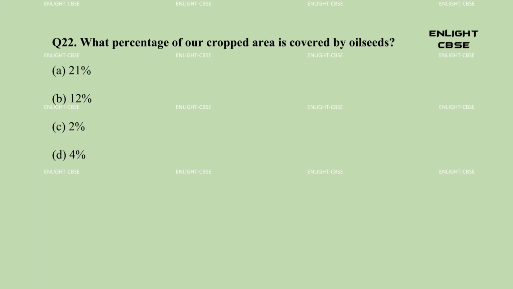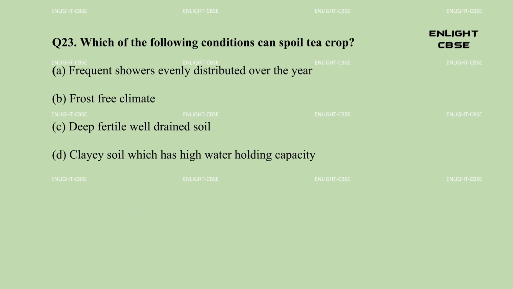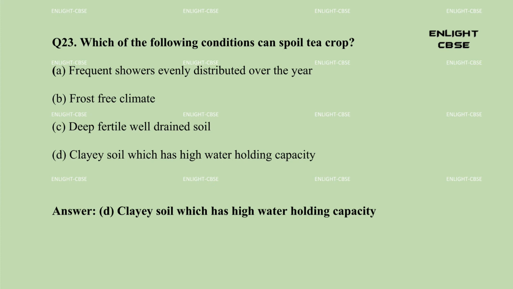A. 21%. B. 12%. C. 2%. D. 4%. Answer, B. 12%. Question 23. Which of the following conditions can spoil tea crop? A. Frequent showers evenly distributed over the year. B. Frost-free climate. C. Deep fertile well-drained soil. D. Clayey soil which has high water holding capacity. Answer, D. Clayey soil which has high water holding capacity.